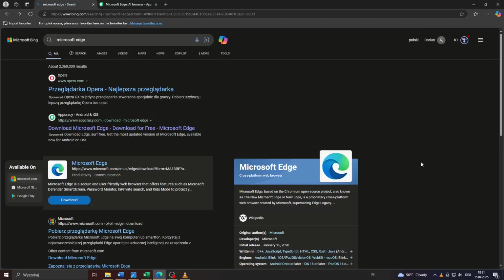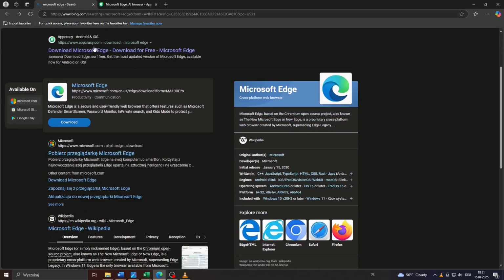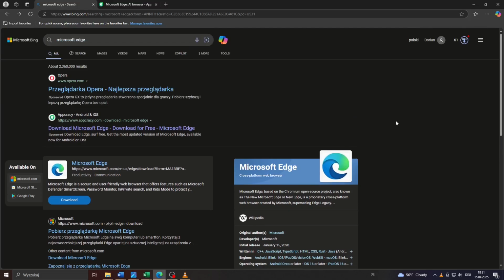In this step-by-step tutorial, we're going to show you how you can stop Microsoft Edge from opening links in a new tab. So guys, if you have been experiencing this issue and would like to fix it, make sure you